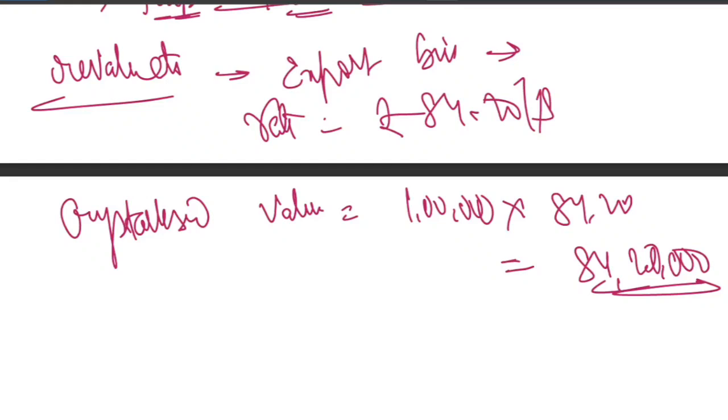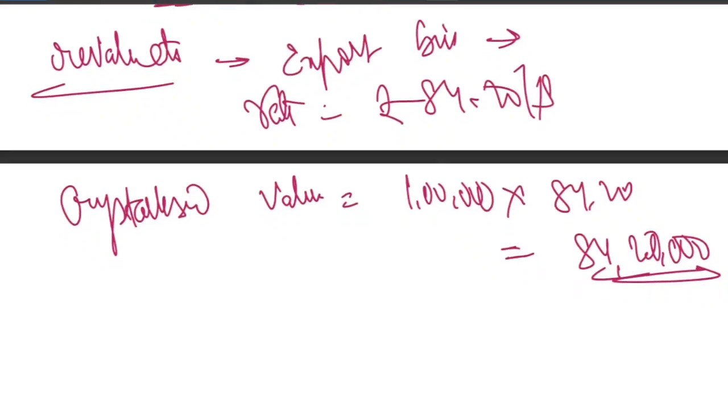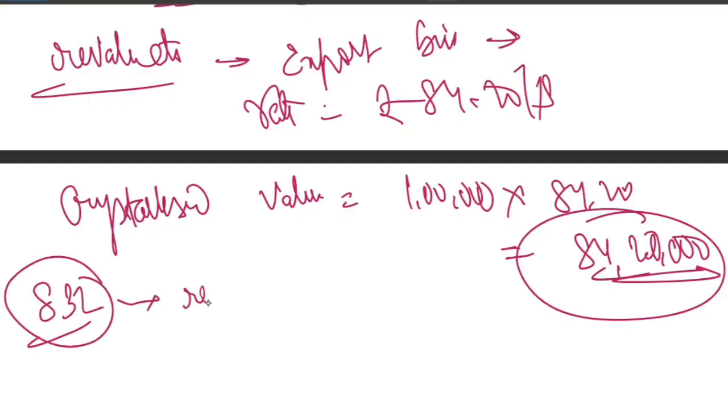Fine. But the thing is that instead of a foreign currency asset, it has now been converted to a rupee liability by crystallization. But one important thing is that the bank does not debit this 84,20,000. It only reverses the earlier credit of 83 lakh. Earlier the bank had credited 83 lakh. It reverses that, because that was the money already given. So the debit made to the exporter's account is 83 lakh.